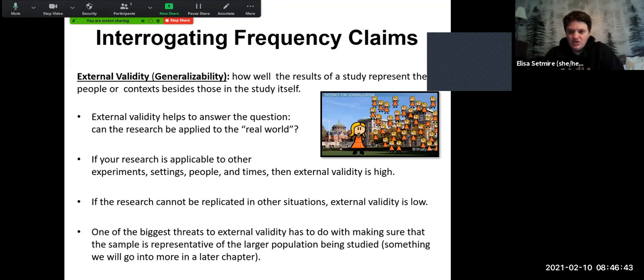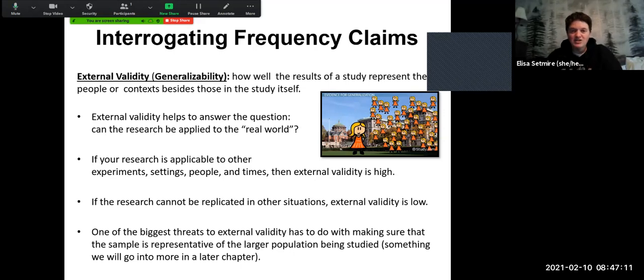External validity, also often used to interrogate frequency claims, is how well the results of a study represent people or contexts besides the one in the study itself. So external validity helps us to answer the question, can the research be applied to the real world? If your research is applicable to other experiments, other settings, people, or other times, then we say that it has high external validity.